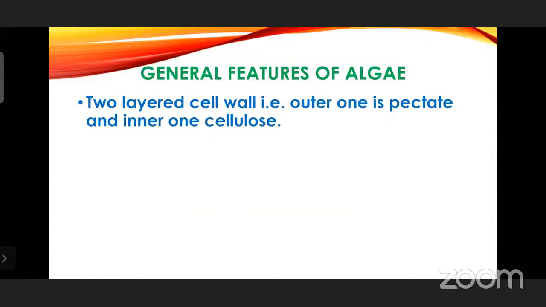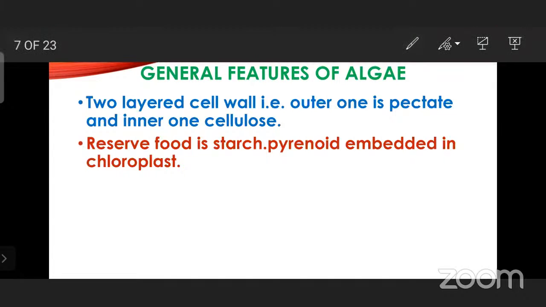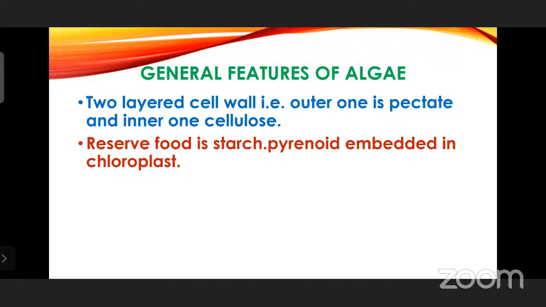General features of algae, the most important thing, two-layered cell wall. You know that algae will have a cell wall, and the cell wall is generally made up of cellulose. The inner one is made up of cellulose, but an outer pectate material is there. Pectate is there. Remember, this is very important. Pectate or pectin substance will be present. Reserve food. Reserve food is also important, and here the reserve food is starch. Whatever glucose is prepared is stored in the form of starch, embedded in the chloroplast. In the chloroplast, where photosynthesis is taking place, there only the glucose is converted into starch. And one more important structure you can see here, pyrenoid.